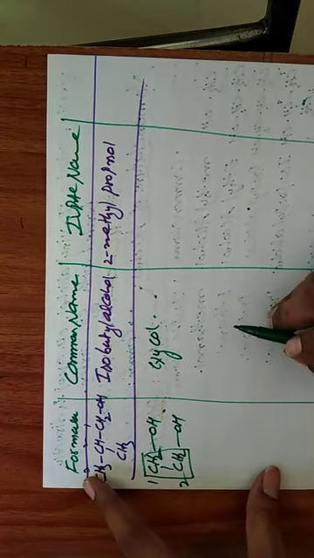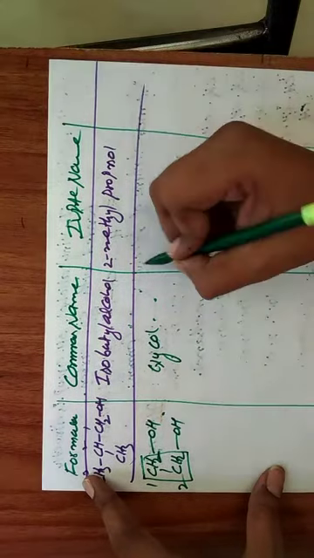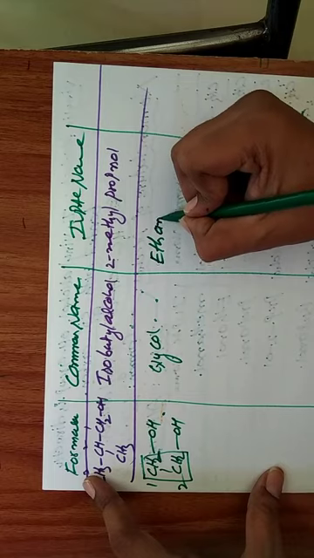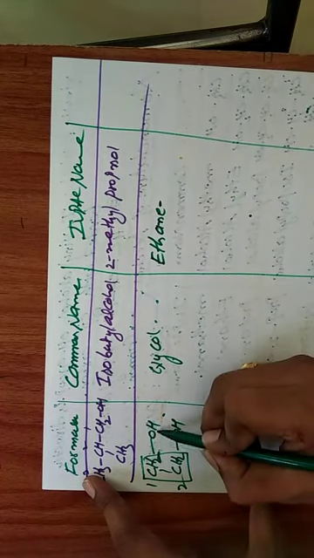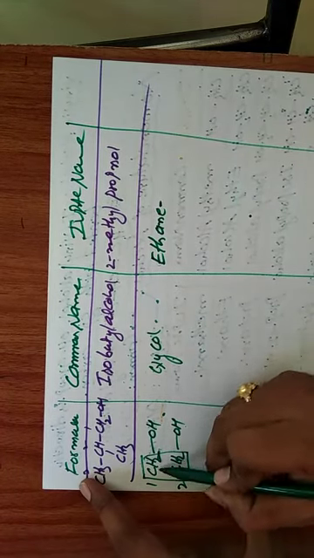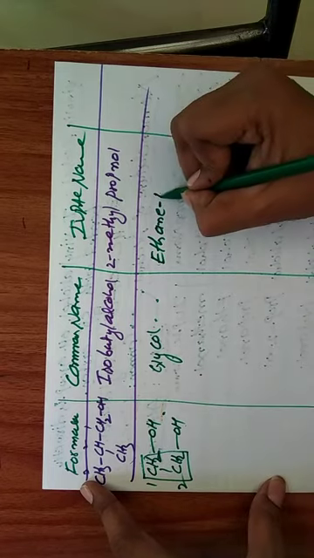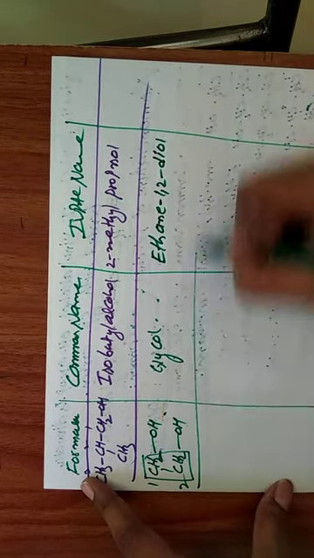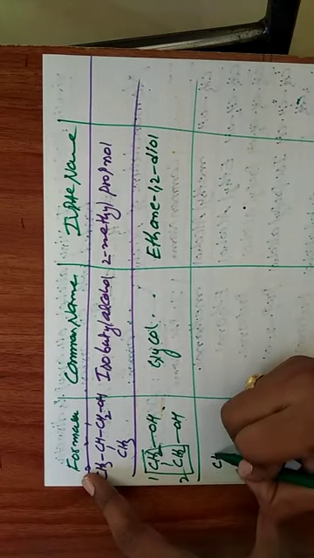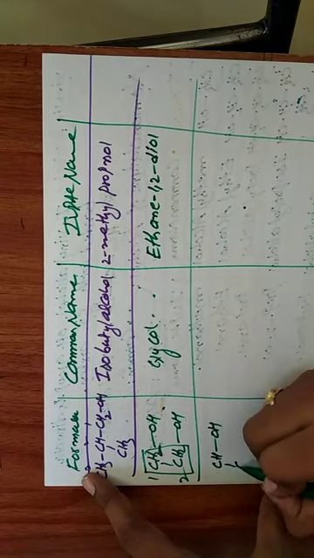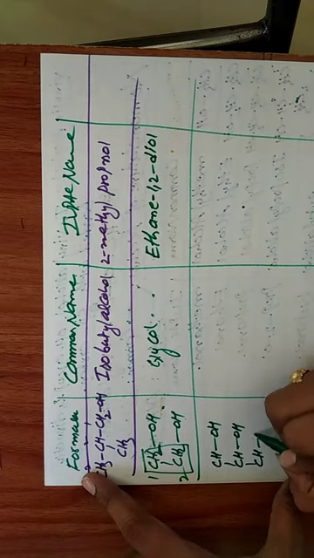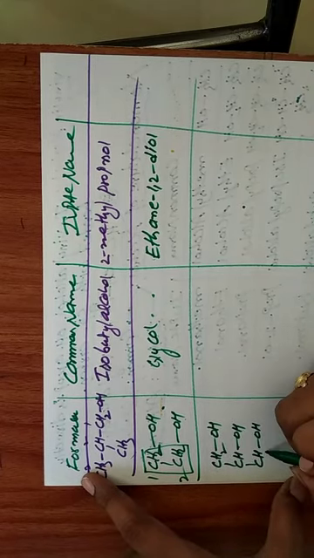Ethane, first carbon ol, second carbon ol, both carbons have OH groups: 1,2-diol. Similarly, this is glycerol.